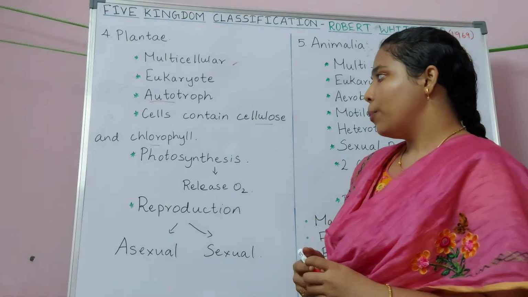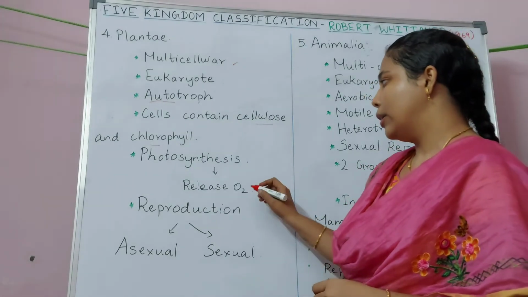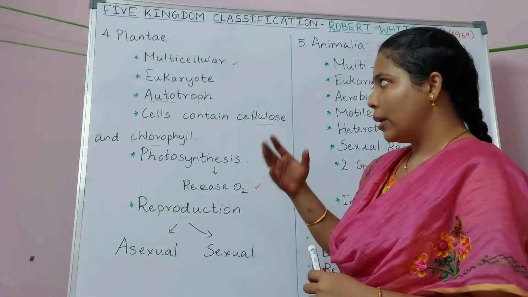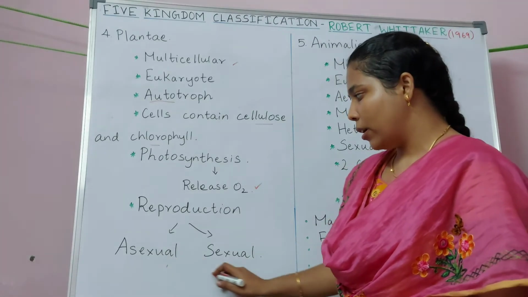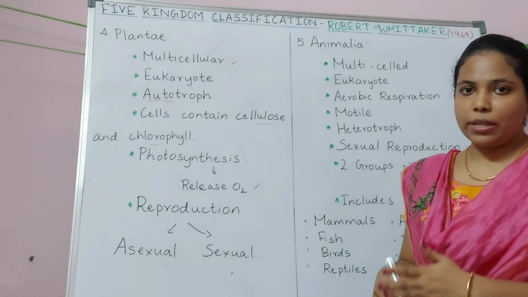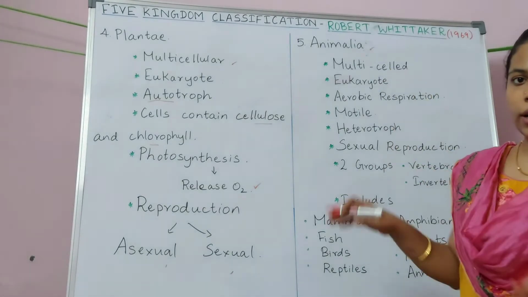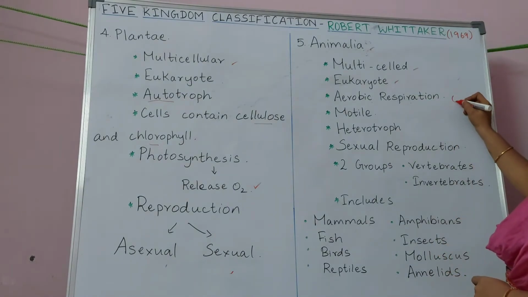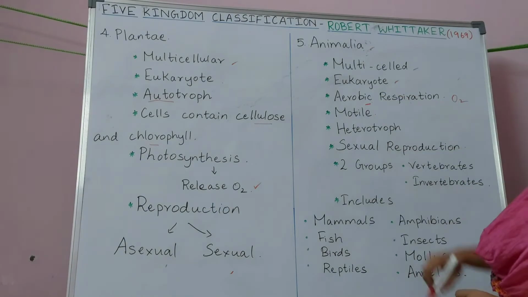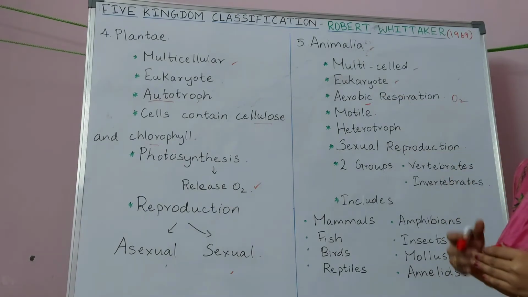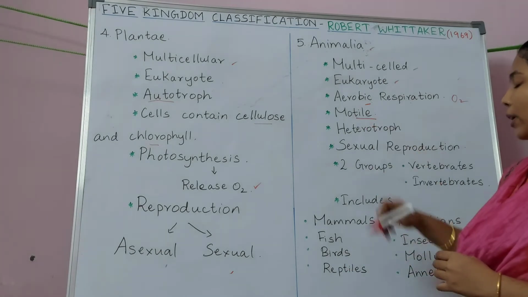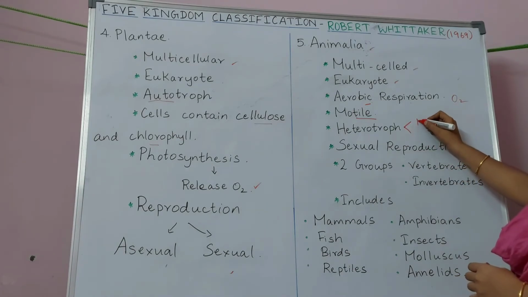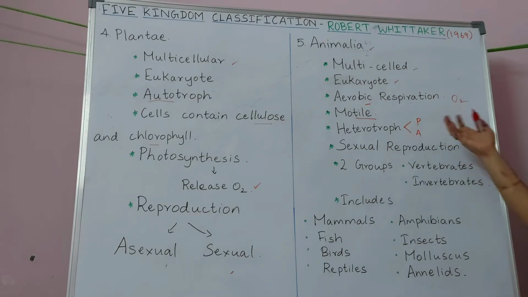It is a process by which they utilize sunlight, and in turn they fix carbon and they release oxygen, and they reproduce by both asexual method and sexual method. And the fifth kingdom is Animalia. Animalia includes all the animals, and they are multicellular eukaryotic organisms. They need oxygen for their growth, and hence they are called aerobic, and they have the capacity to move from one place to another, that is they are highly motile.